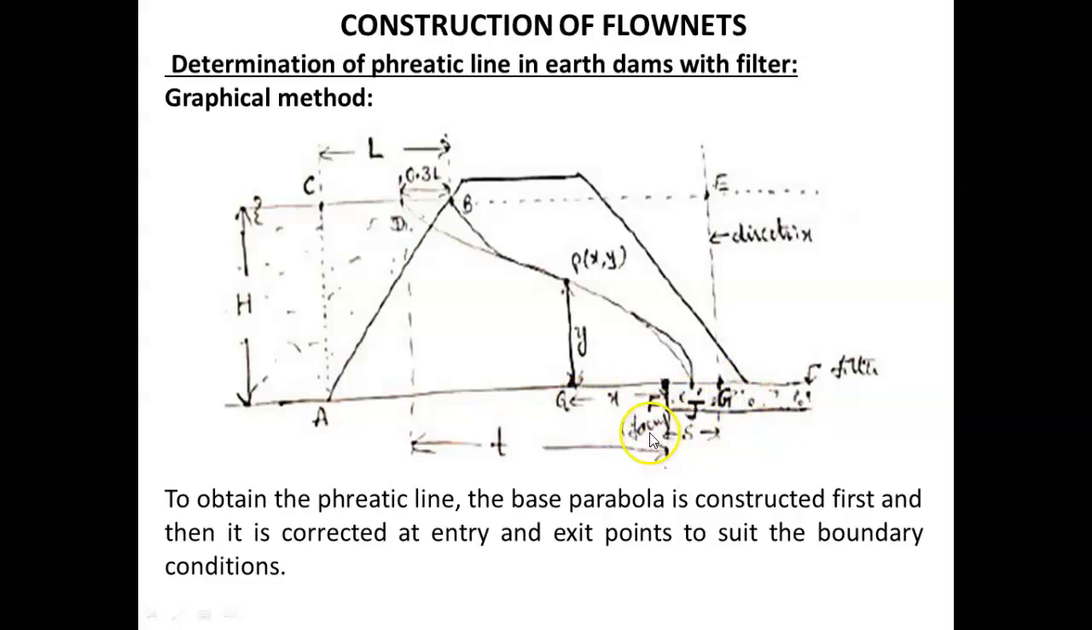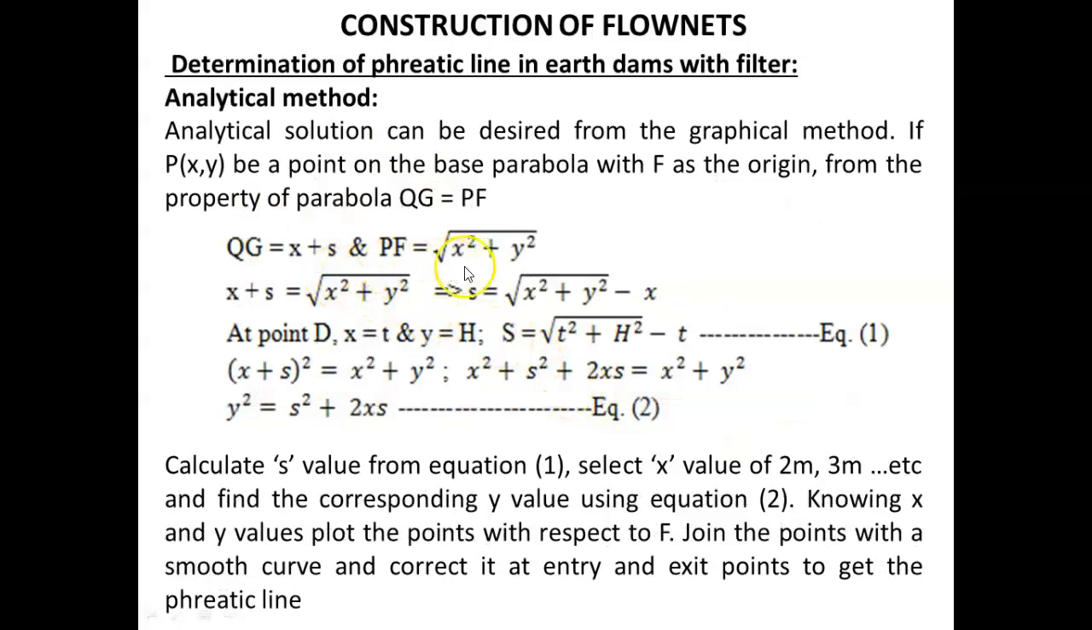Then PF, this inclined distance, we can find by taking the triangle property, which is equal to the square root of x square plus y square. Then we can write x plus s equal to the square root of x square plus y square. By equating QG and PF, x plus s equals the square root of x square plus y square. From this we can write s equal to the square root of x square plus y square minus x. So s is the focal distance.